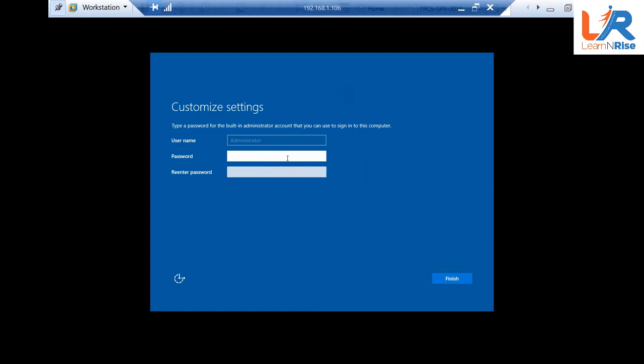Once the Windows server is installed, the first configuration is to set your password. So click the mouse. Just type the password @123. Same password @123. Guys, still it is not finished.